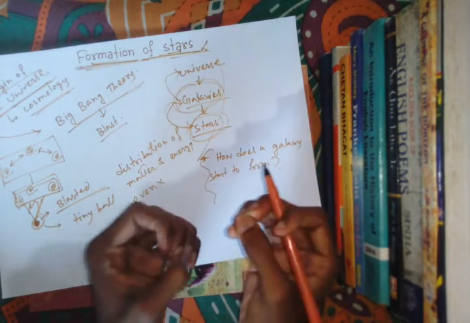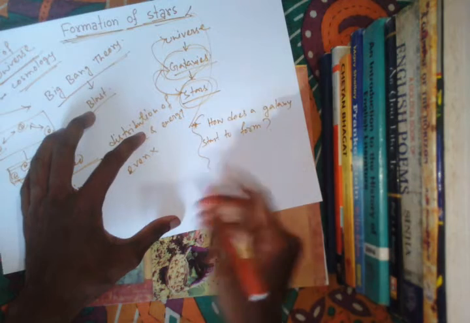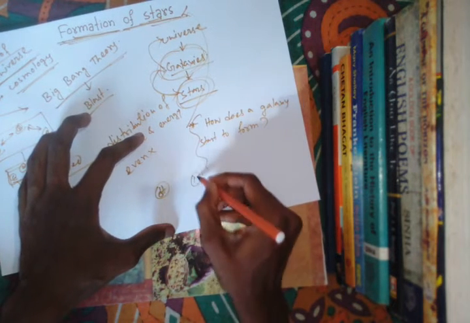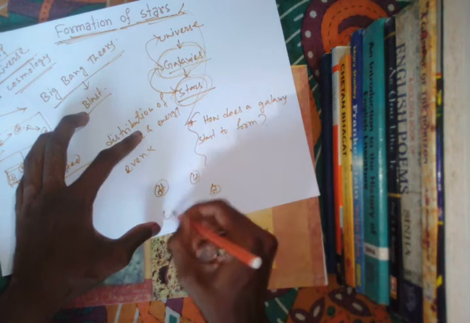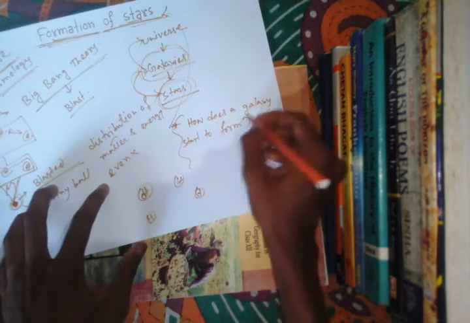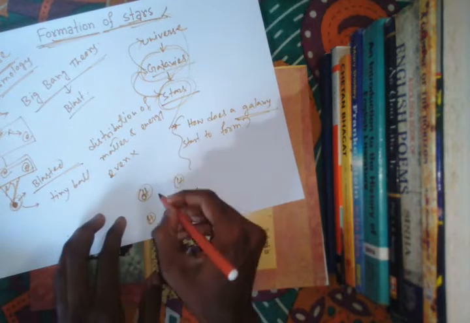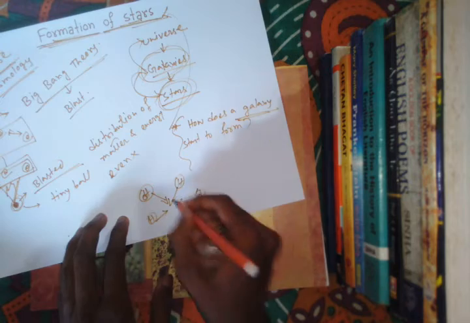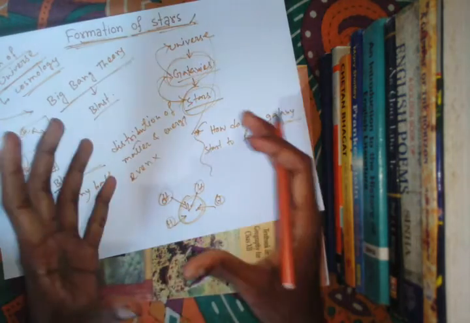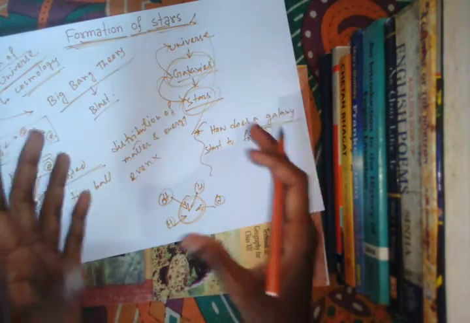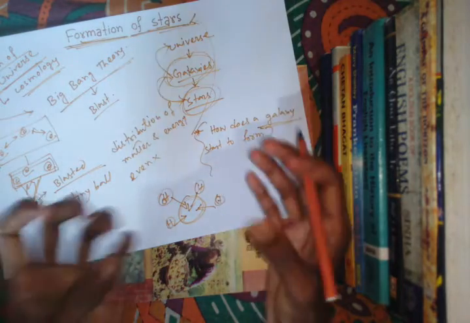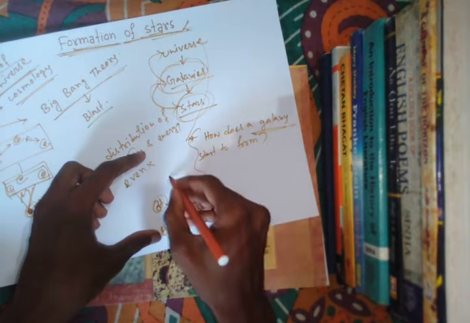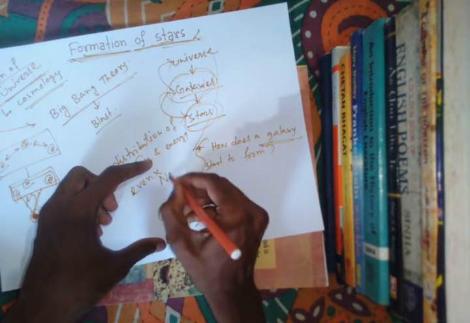A galaxy starts to form by the accumulation of hydrogen gas. Suppose this is hydrogen. The hydrogen gas comes closer and closer, and it gives birth to a cloud that is called a nebula.